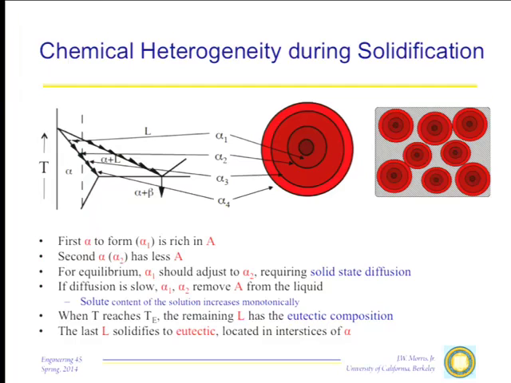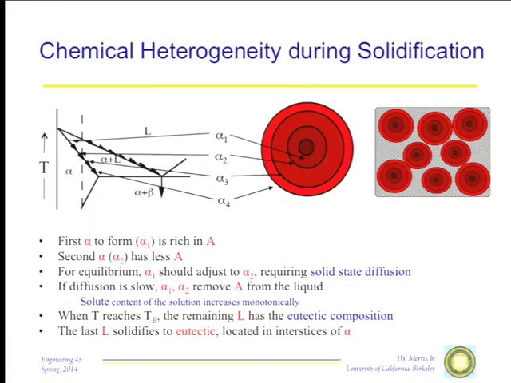Now suppose I lower the temperature a little bit further to generate more solid. Well, according to the equilibrium phase diagram, the solid should now have a composition, let's say right here, and the liquid will also have a richer composition. The liquid is no problem, but look what has to happen to the solid. In order to change the composition of the solid, according to the phase diagram, we not only have to have the new composition of the solid that's now deposited, we have to change the composition of the solid that is already there, that is already formed. This is difficult because it requires diffusion in the solid state. And if the solid is such that diffusion is a difficult process at these kinds of temperatures, that's just not going to happen. So what's going to happen?